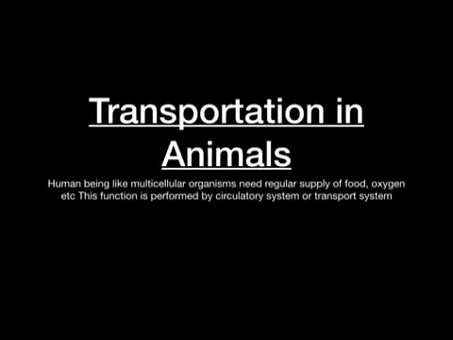So, we can clearly say this now. Human beings, like multicellular organisms, need a regular supply of food, oxygen, etc. This function is performed by the circulatory system or transport system.